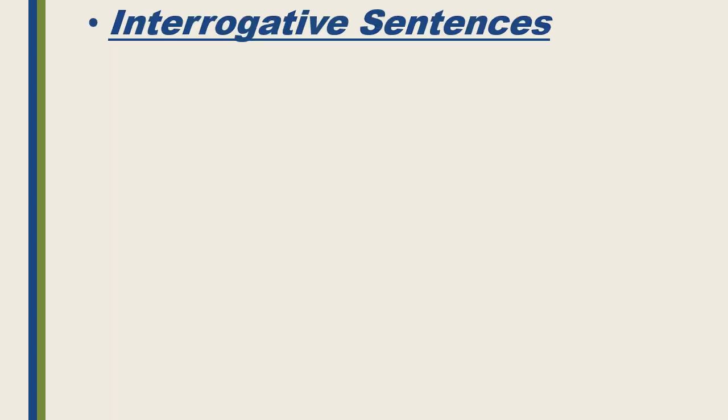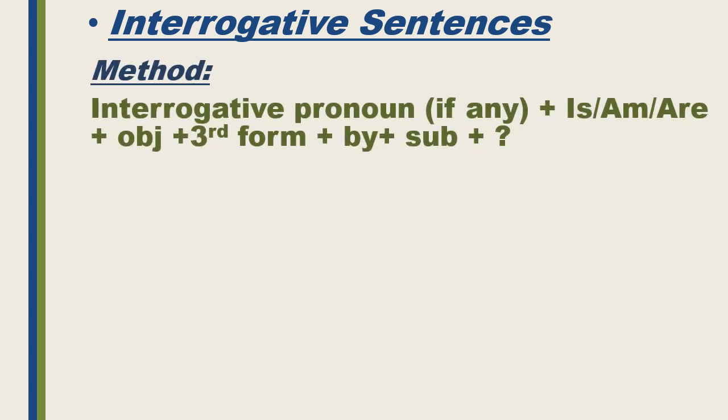Now, interrogative sentences, and the method is here. First of all, in the interrogative sentences, we shall write interrogative pronouns if any. I have told you that interrogative pronouns are the W family words and how. So we will write first of all the interrogative pronoun if any, then is, am, are as a helping verb, then object, then third form, then by, then subject, then at the end of the sentence we shall put a question mark.